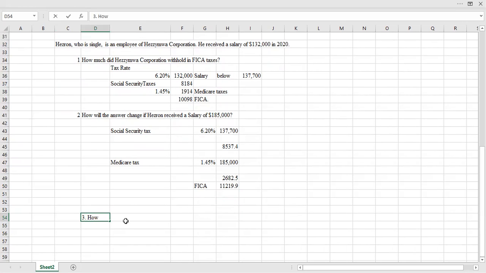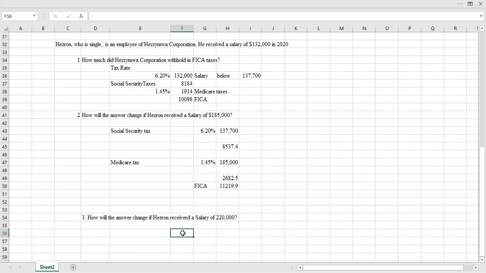How will the answer change if Hezron received a salary of, say, 220,000? This person is single. I don't have to repeat the tax rates here. I'll just add the additional concept that we're trying to learn.